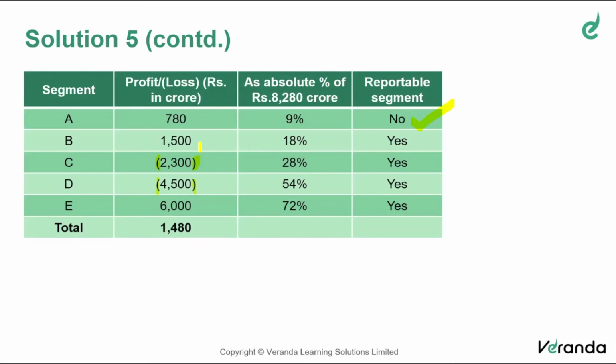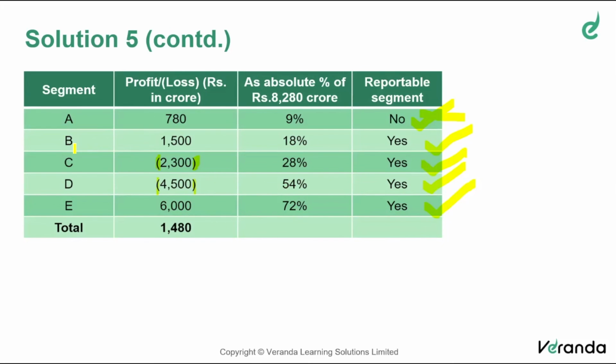Whereas 1,500 by 8,280 is more than 10%. It is actually 18%. So it's a reportable segment. Let me put a cross for no. And all these will satisfy the threshold limit of 10%. Consider only 2,300, ignore the sign, 28%, 55%, 72%.